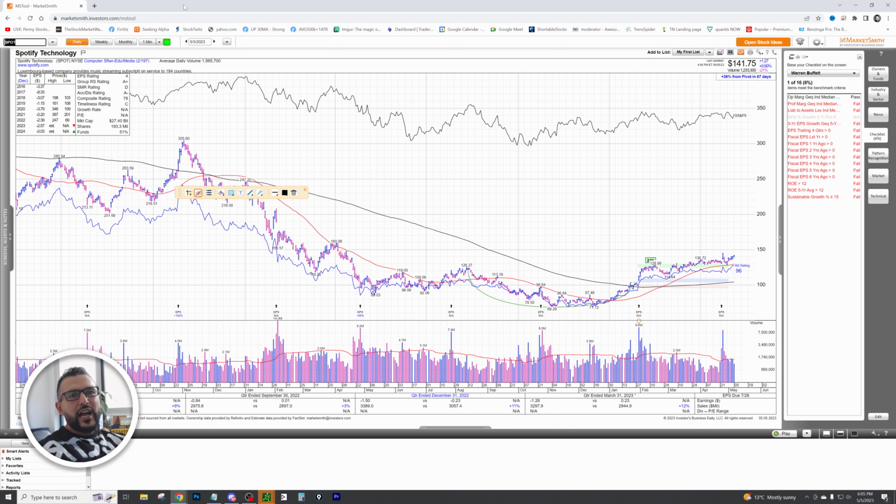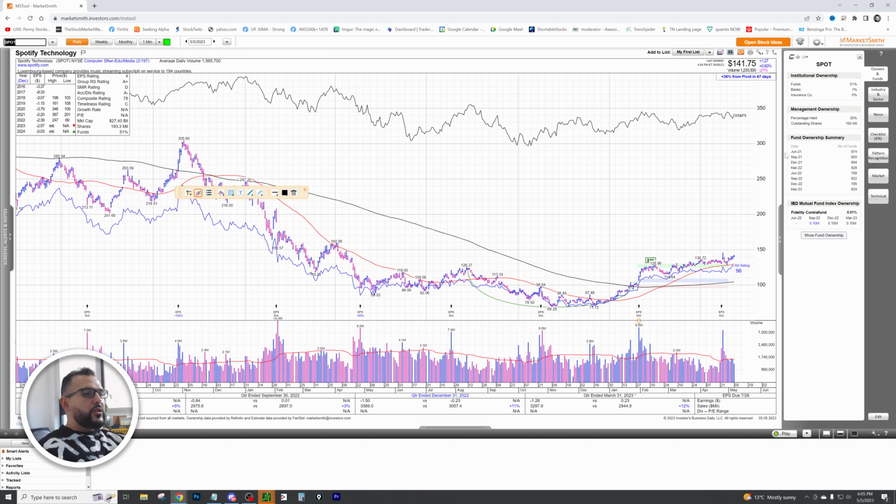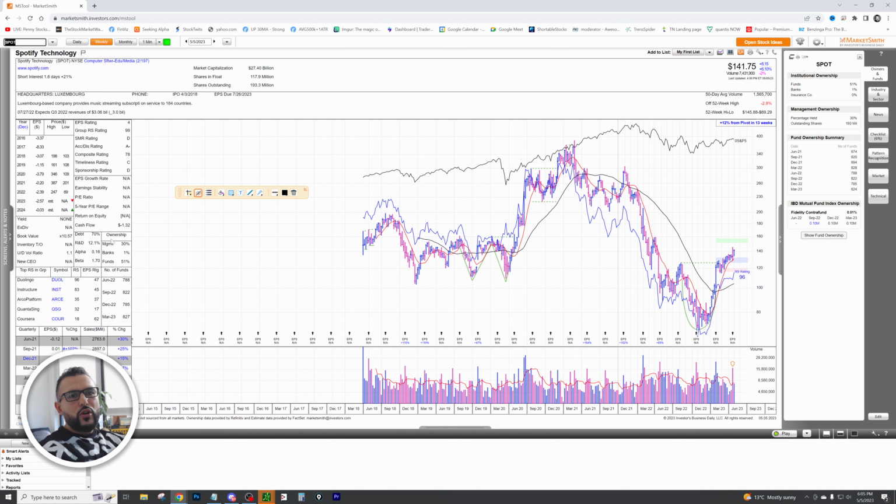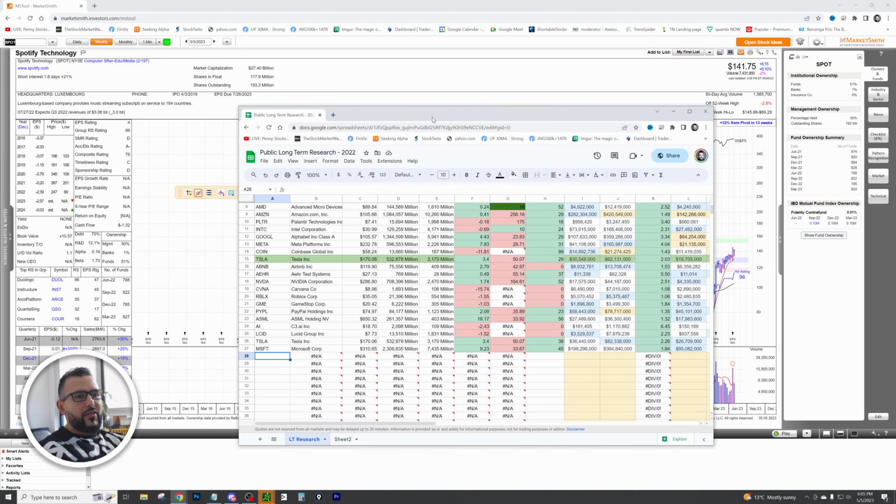All right, so I have my handy dandy MarketSmith tool. You can see right here. This is the tool I use to research my fundamentals on stocks that I want to invest in for long term. I make sure I go through all this information, and if it makes sense to me, I then invest. If you guys want a copy of yours, the link is in the description to get yours today.